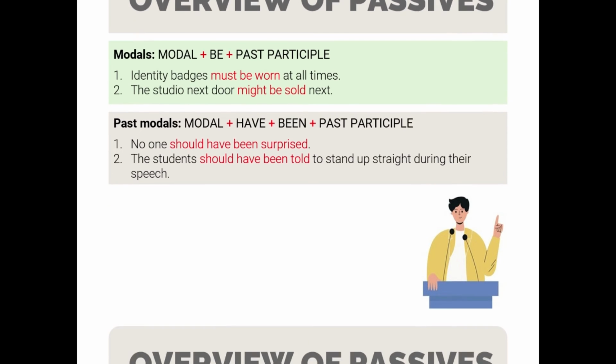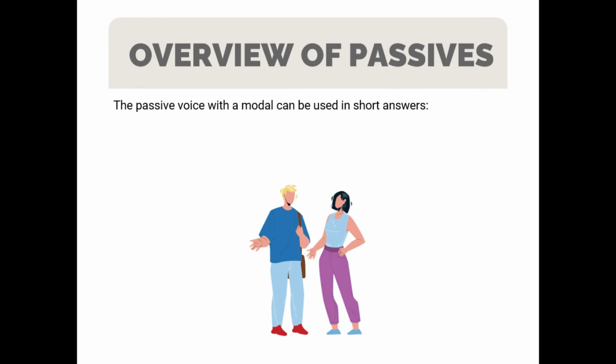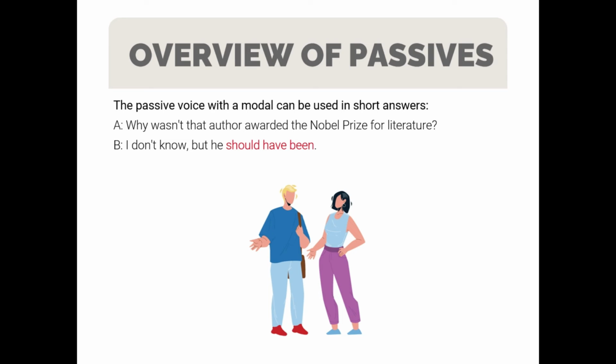Now, an additional note. The passive voice with the modal can be used in short answers. For example, a conversation. Why wasn't the author awarded the Nobel Prize for Literature? Well, I don't know, but he should have been. This means that he should have been awarded the Nobel Prize for Literature.